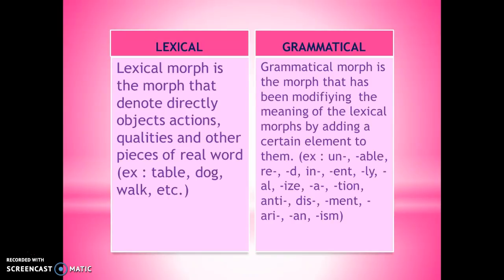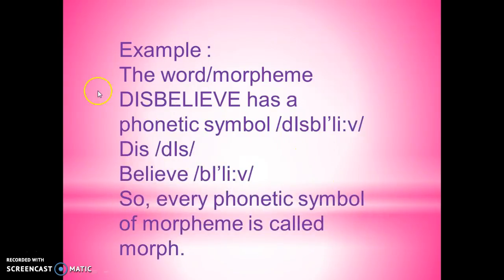A grammatical morph is a morph that modifies the meaning of the lexical morph by adding a certain element to it. For example, unable, re, d, in, and, ly, l, ize, tion, anti, dis, ment, are, and ism. Look at this example. Disbelief has the phonetic symbols dis and belief. So we can conclude that every phonetic symbol of a morpheme is called a morph.